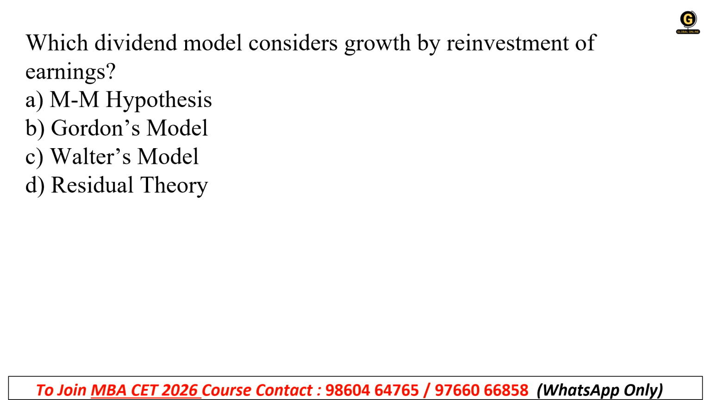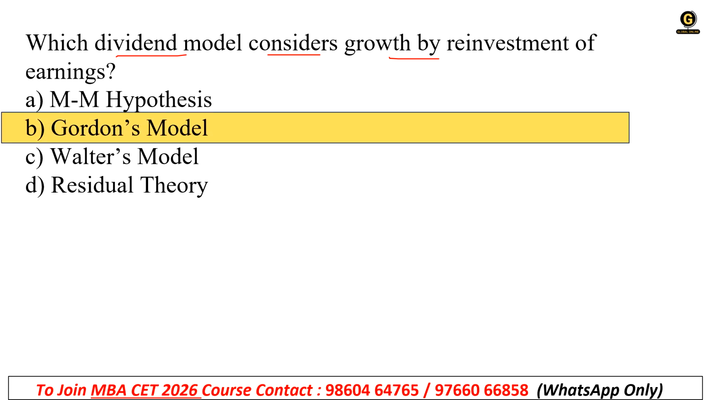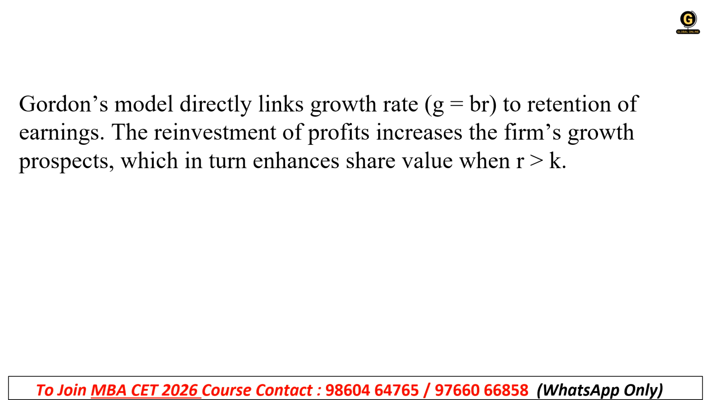Clear? Next question. Which dividend model considers growth by reinvestment of earnings? A. MM hypothesis. B. Gordon's model. C. Walter's model. And D. Residual theory. That is your Gordon's model. Gordon's model directly links the growth rate, g equals b times r, to retention of earnings. The reinvestment of profit increases the firm's growth prospects, which in turn enhances the share value if r is greater than k, that means return is greater than the cost of equity. Clear?